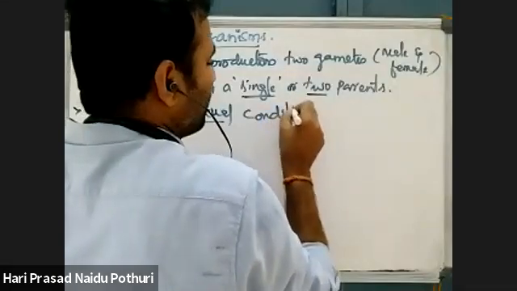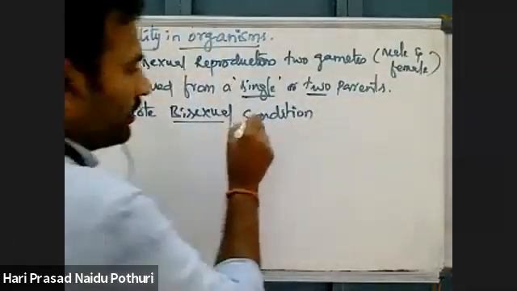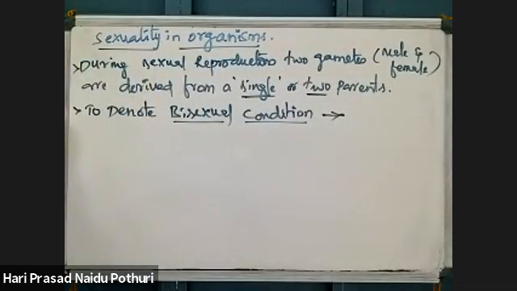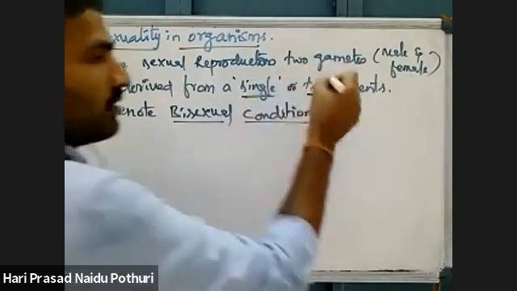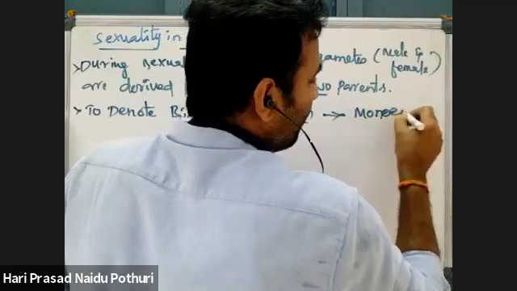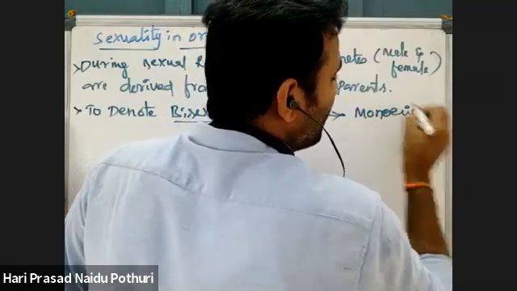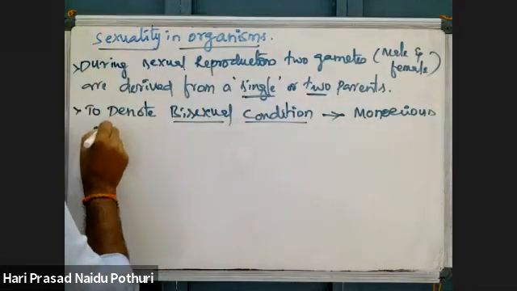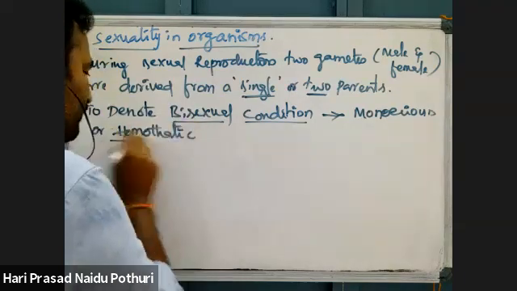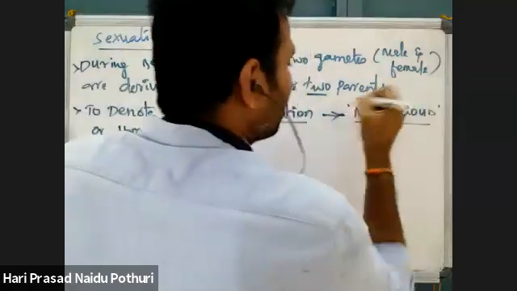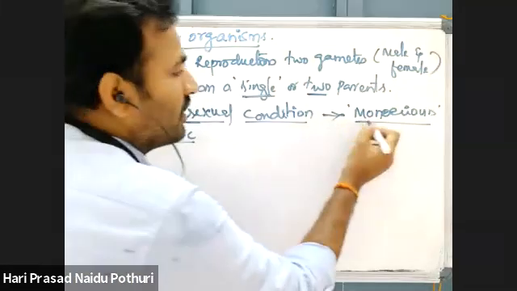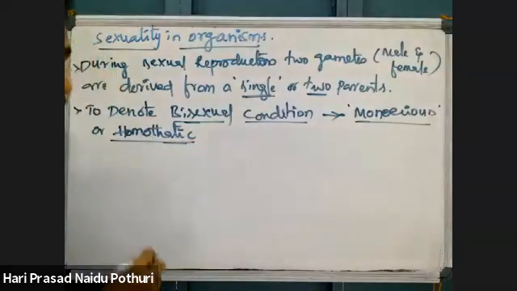To denote that bisexual condition or single parent, we use some terms, like monoecious or homothallic nature. To explain that bisexual, what is the difference between bisexual, monoecious, and homothallic?